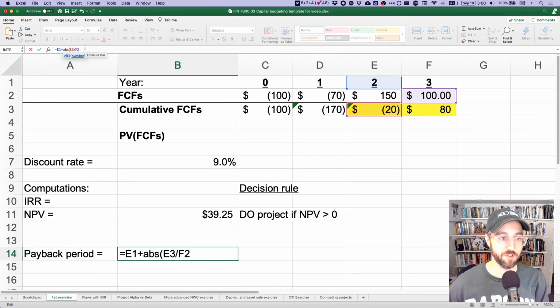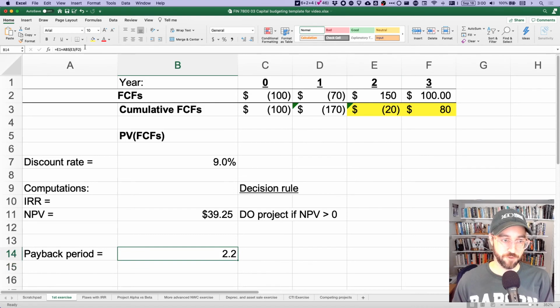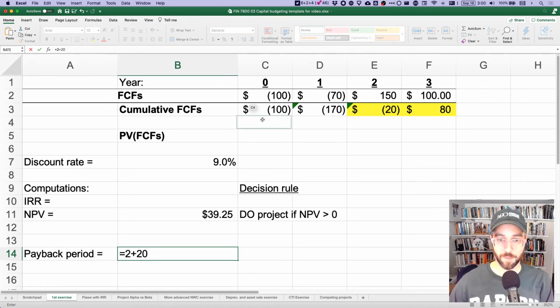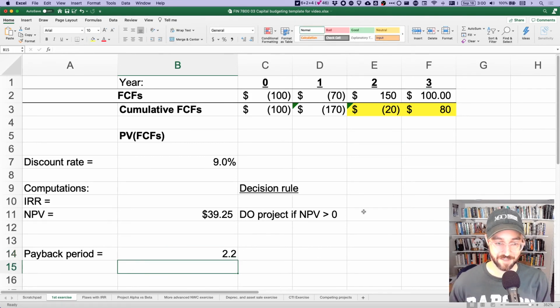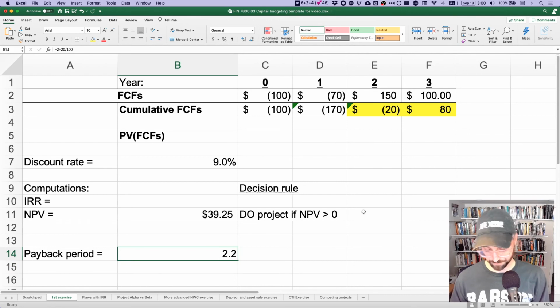And Excel has a function called ABS, which is the absolute value. The absolute value function always turns a negative number into a positive number while also leaving a positive number as a positive number. So there are different ways to do this, but if you see this ABS, all that is happening in the background is we're doing equals 2 plus 20, that's a positive 20 rather than the negative 20 we're seeing in cell E3 for cumulative cash flows, divided by 100, which is the cash flows being generated in year 3. That's cell F2, and that's going to give us the answer of 2.2 years.